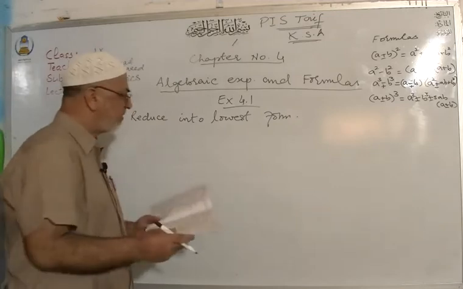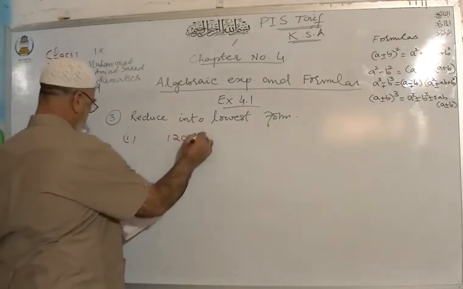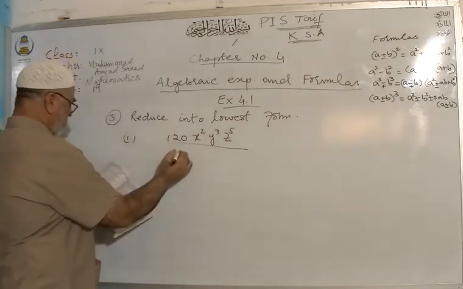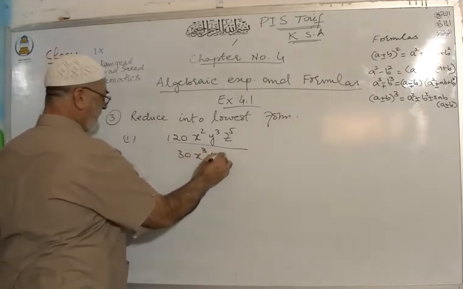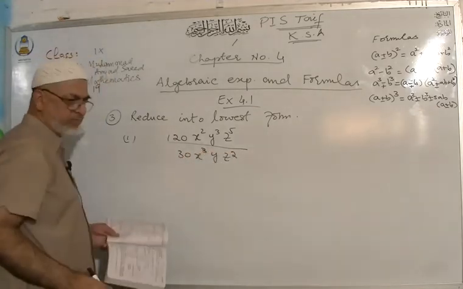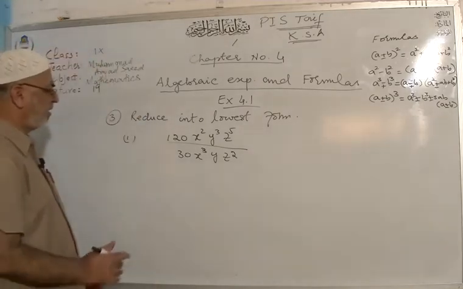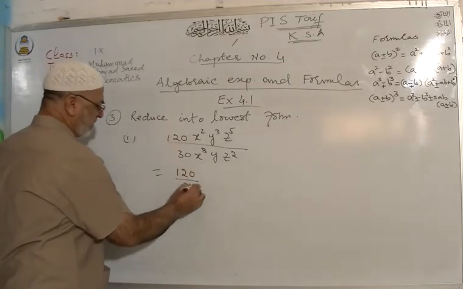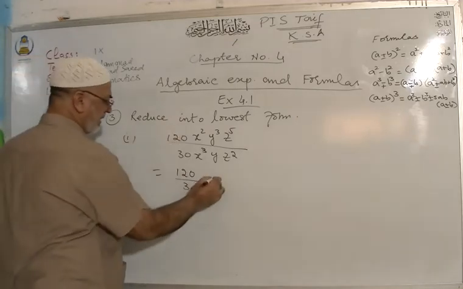For example, 120 x square y cube z5 over 30 x cube y z square. Now first of all, what you will write down is 120 over 30, here is x square.